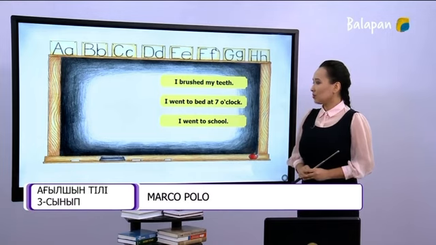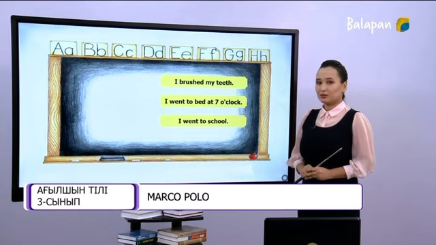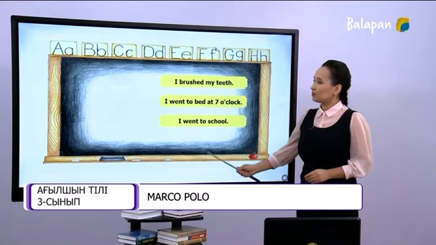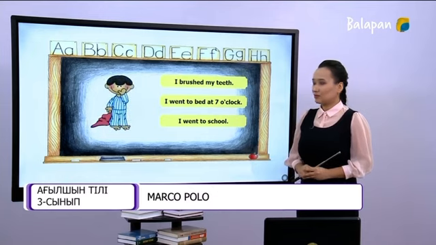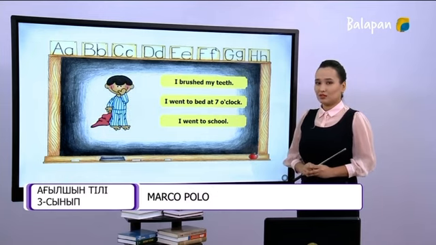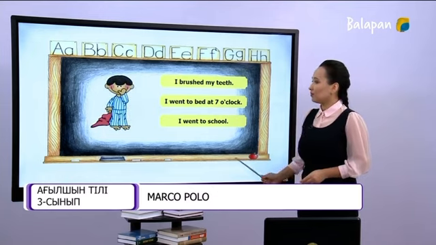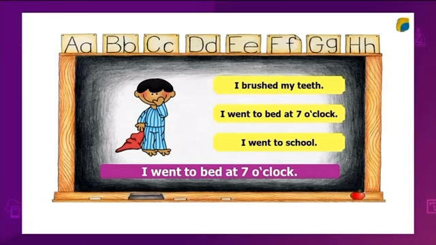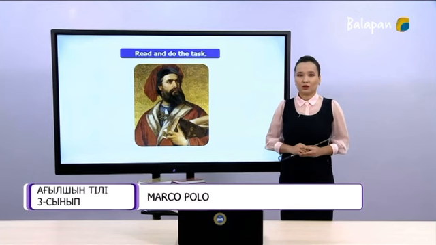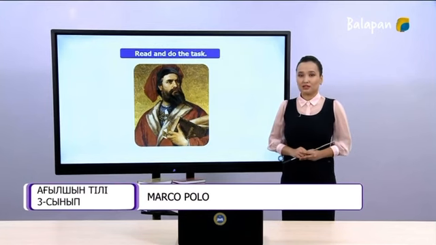I went to bed at 7 o'clock. I went to school. What do you think? I went to bed at 7 o'clock. That is right.